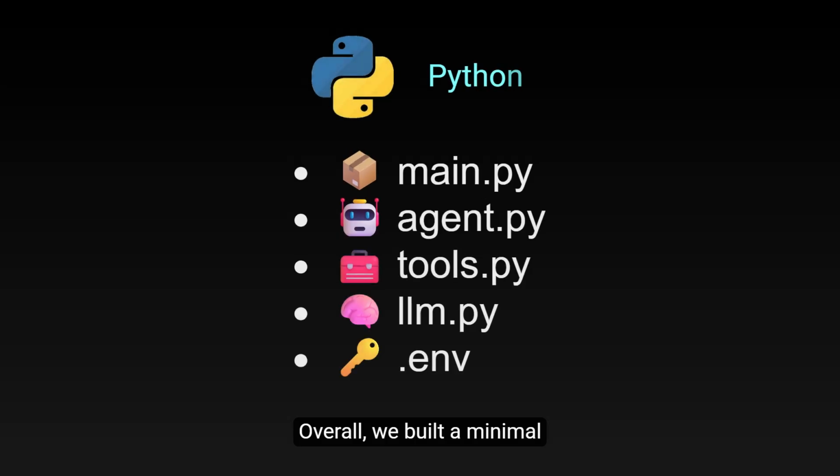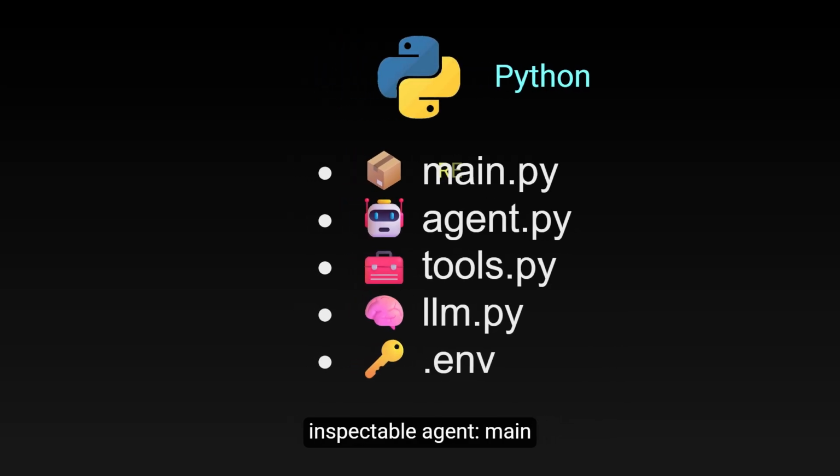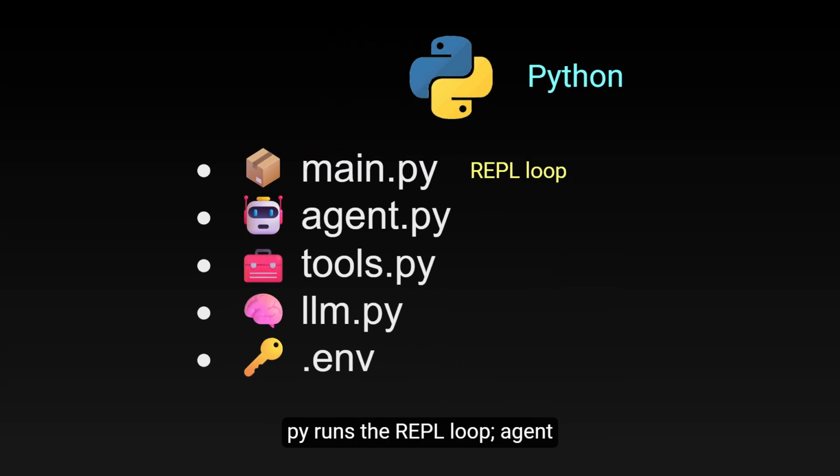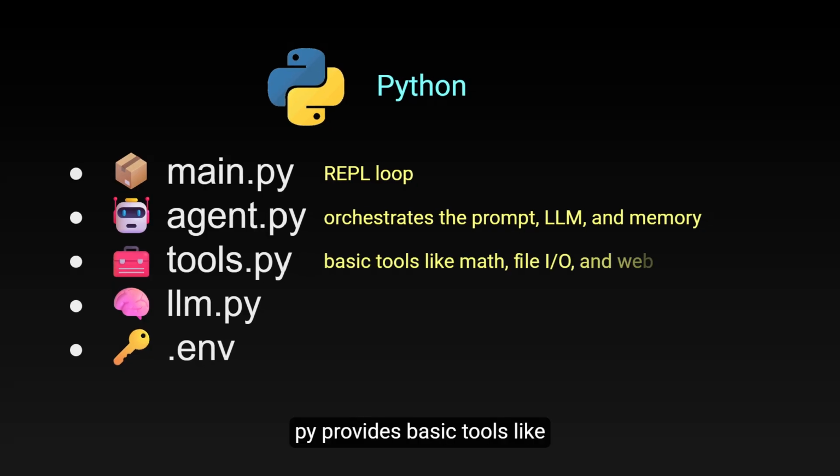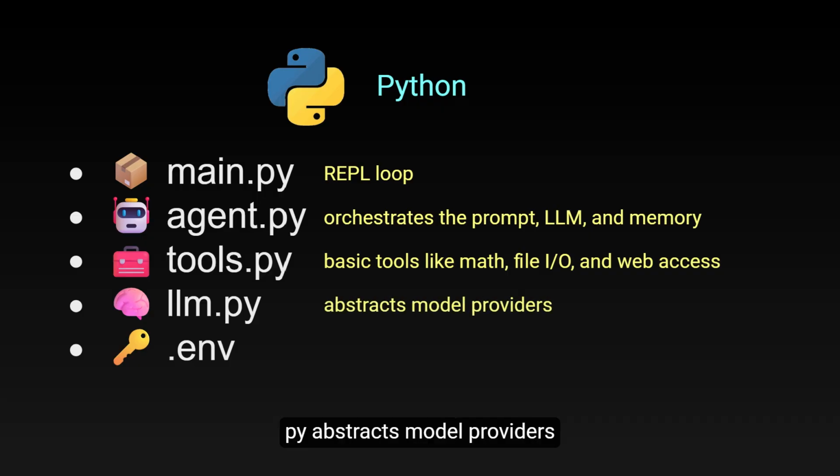Overall, we built a minimal inspectable agent. Main.py runs the REPL loop. Agent.py orchestrates the prompt, LLM, and memory. Tools.py provides basic tools like math, file I/O, and web access. llm.py abstracts model providers, and .env stores secrets.